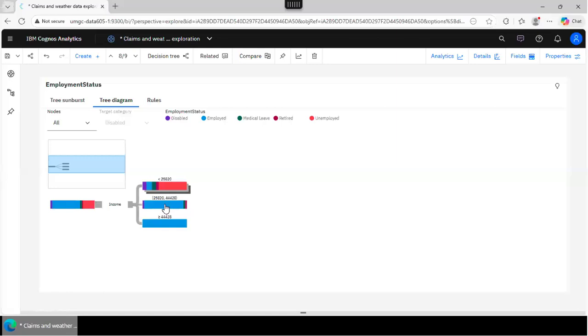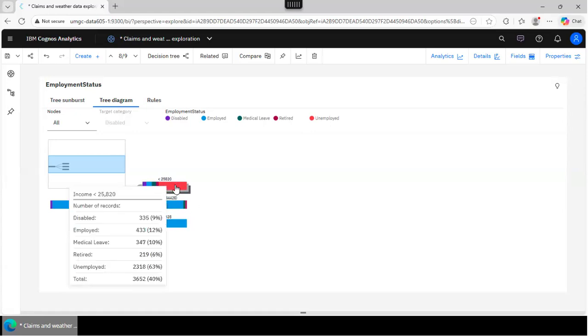It's also employed. But here is what happens when we have less than 28,000, right? So basically the color of the node is the dominant color, which you're looking at to predict the employment status. So here, well, I know the dominant color is unemployed, but wait a minute.